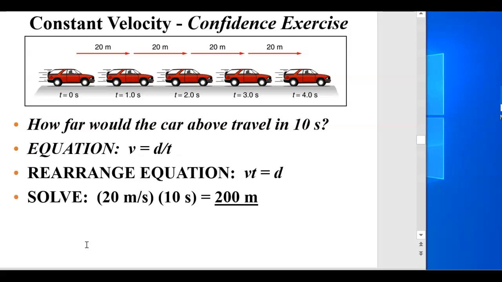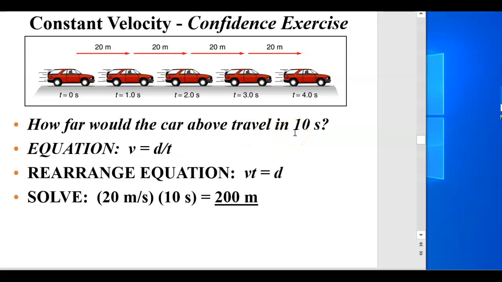I'm going to do one more. This one is, how far would the car above travel in 10 seconds? How far is the distance? Okay, so what were we given? We are still given 4 seconds, and this car originally went 80 meters, but we're asking how far the car would travel in 10 seconds.